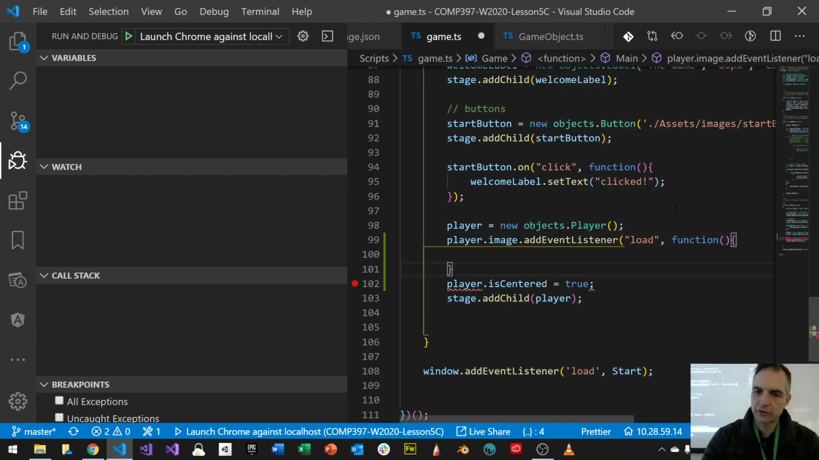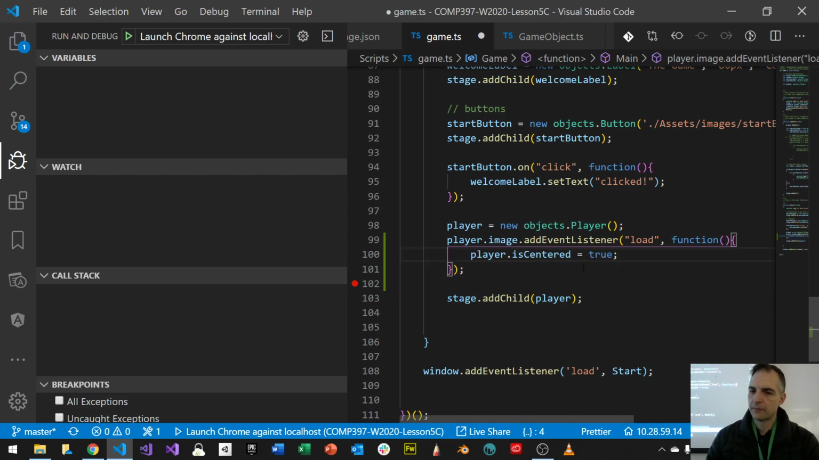When the image is finished loading, well then and only then do I want to make sure that it's centered or not. Let's see if this works now. So I'm waiting for the image to load and then I'm centering. I'll keep the breakpoint up here too. It only will come here if the image is finished loading. That's the only time it's going to come here. Let's try it.